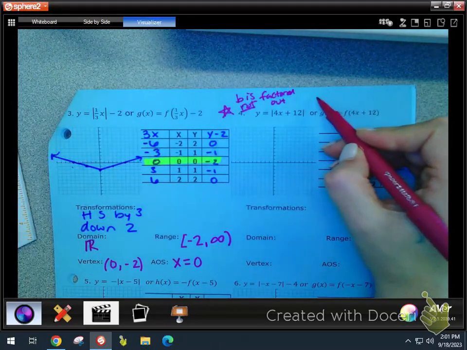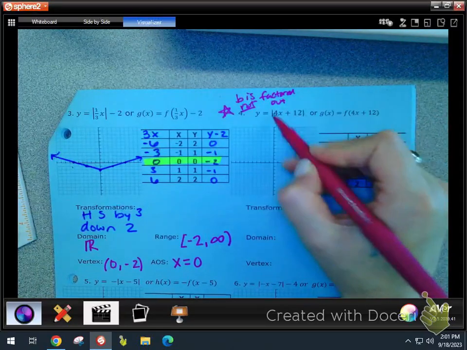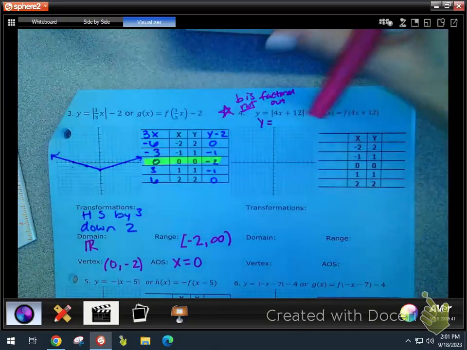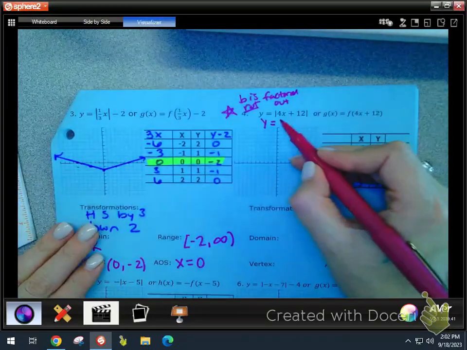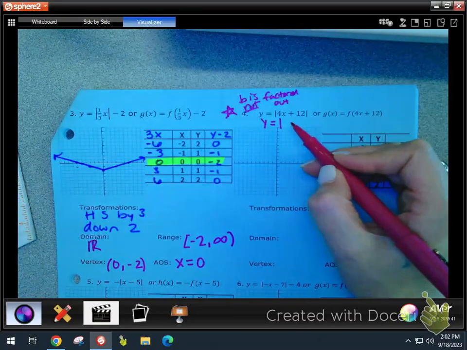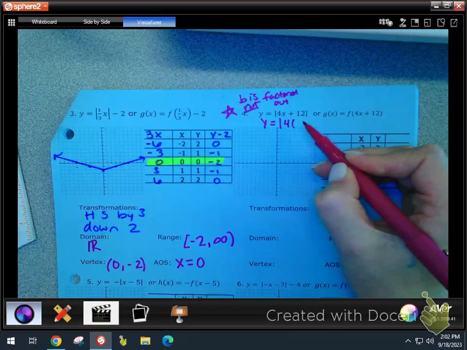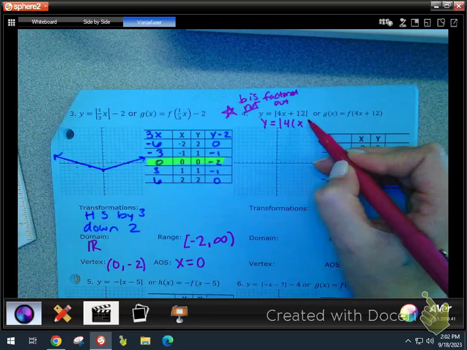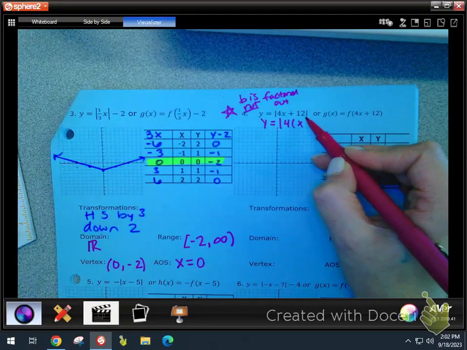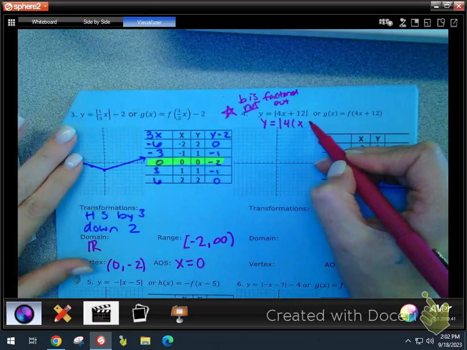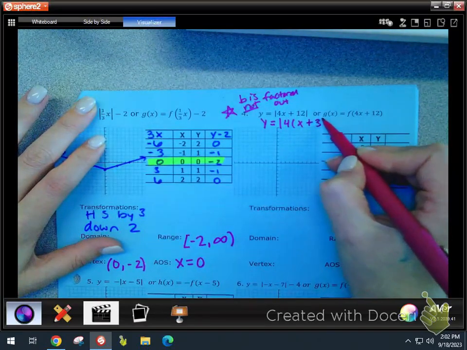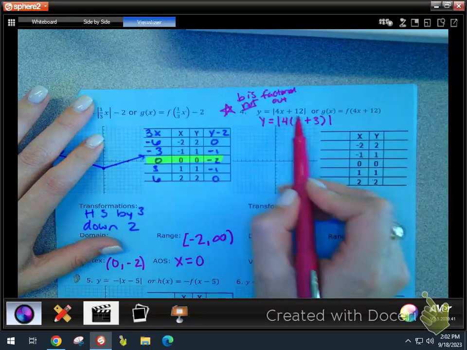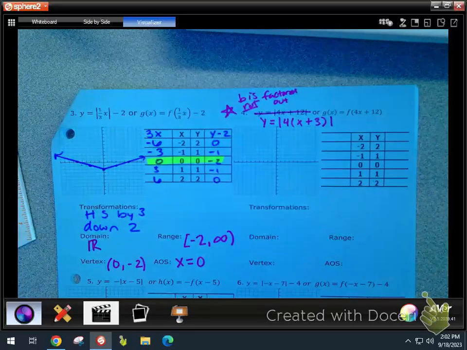So the very first thing that I'm going to do is I need to take out this b value, which, what is our b value? 4. So I need to divide out a 4. Now, it stays inside the absolute value bars, but I'm going to reverse distribute here. So when I divide 4 out of 4x, what is left? X. That should always be the case. When I divide 4 out of positive 12, what is left? 3. What kind? Positive 3. Close the bar. Okay? You have to get there first, and then I would mark out that original.